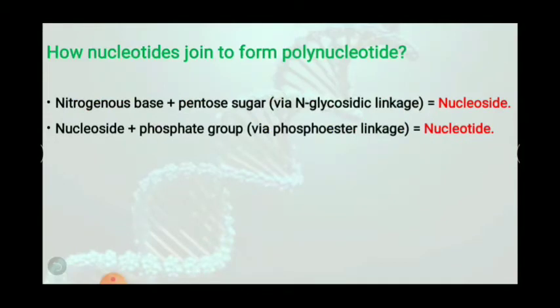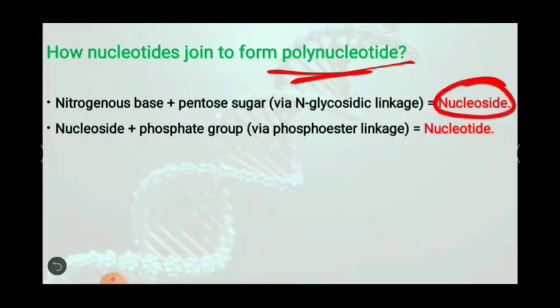So now, how do nucleotides join to form a polynucleotide? Just a few minutes before I told you that in DNA there are many nucleotides which join together to form polynucleotides. So how are these nucleotides joined to form this polynucleotide? Before knowing that, we should know two terms. One is nucleoside and another is nucleotide. What is the difference between these two?